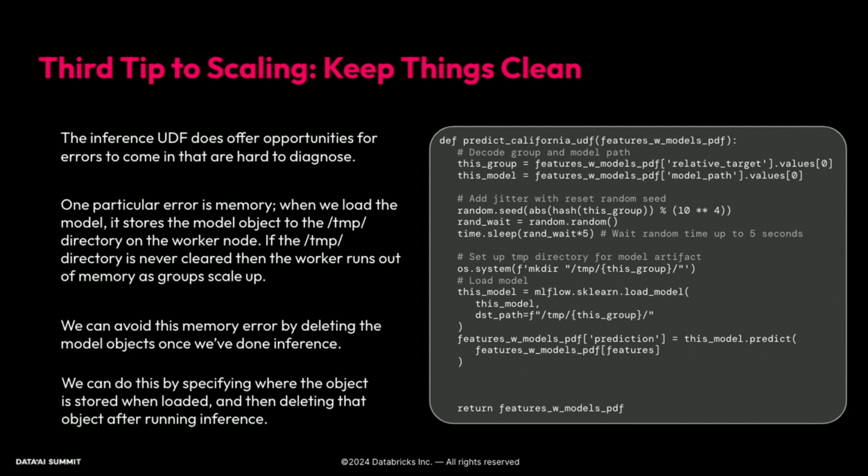From there, then we run our prediction. We create the column with our predictions. And now the model is done being used. This is the point that we don't need it anymore. And so before we return our data frame, we can use OS again to remove everything that lives in that temp directory that we just created. So basically, we create a destination, load it to that destination, use it, and then purge it.